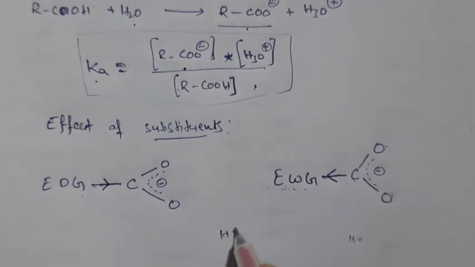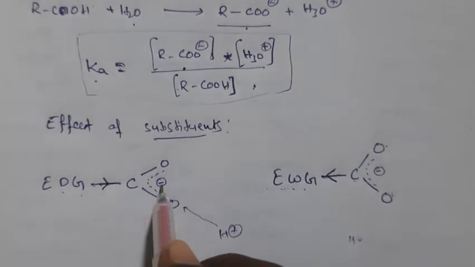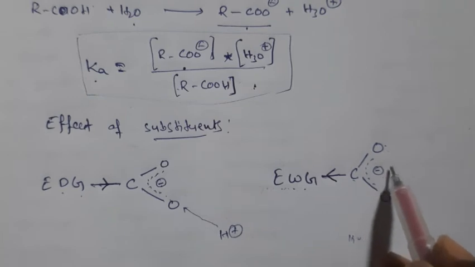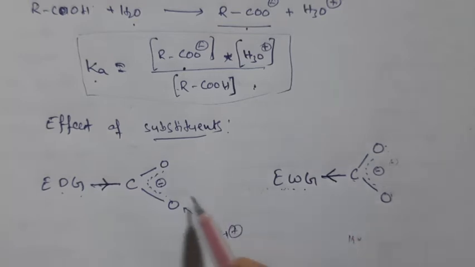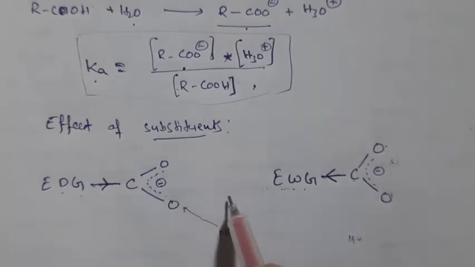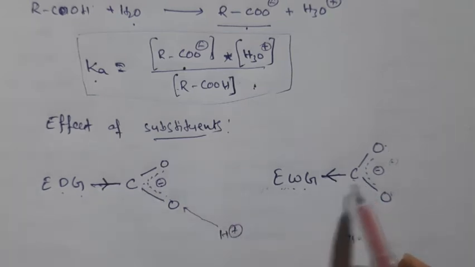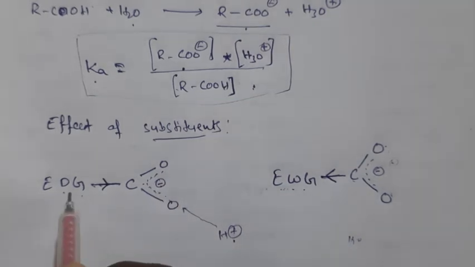That means H plus ion, if I place here, it is attracted by this molecule, because electron donating group is there, negative charge is increasing here, so plus charge will attract towards this negative charge. And where electron withdrawing groups are there, minus charge is decreased and plus charge will increase, so plus won't attract. That means we are checking here conjugate basic nature, which carboxylate ion is more attractive towards H plus ion. That means the carboxylic group which contains electron donating group attracts this H plus ion more.